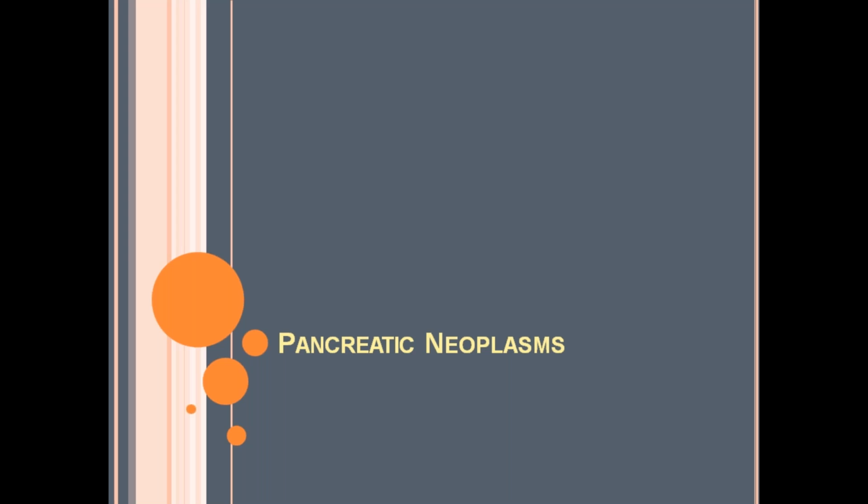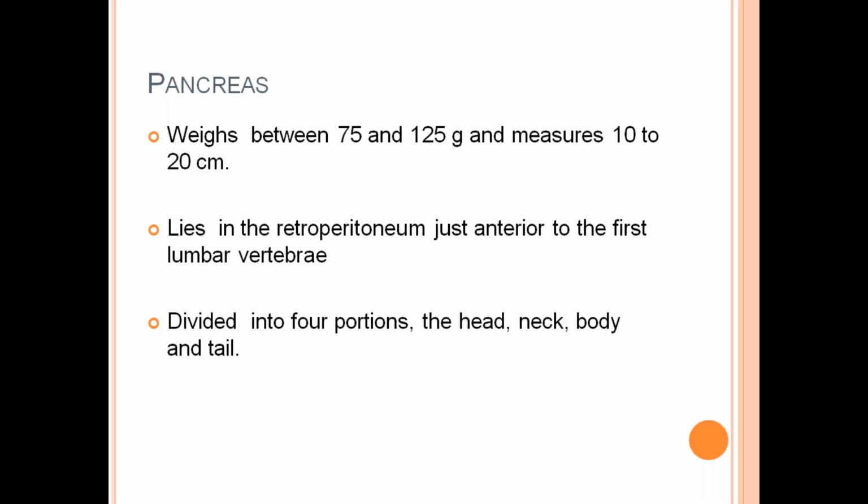Good morning, everyone. I'm continuing with pancreatic neoplasms. Last time we completed chronic pancreatitis. This is a brief introduction regarding pancreas anatomy. It weighs between 75 to 125 grams and measures 10 to 20 centimeters. It is a retroperitoneal organ, just anterior to the L1 vertebra, divided into 4 parts: head, neck, body, and tail.